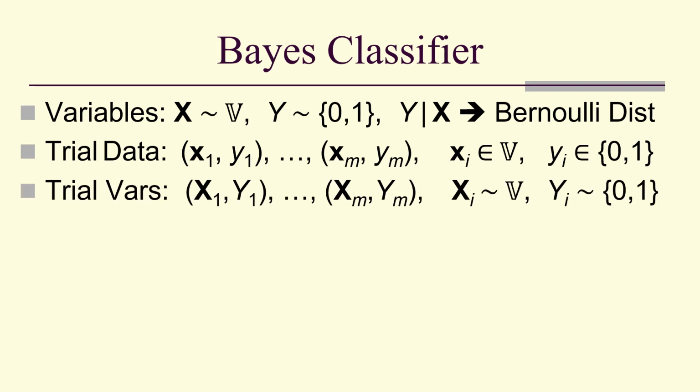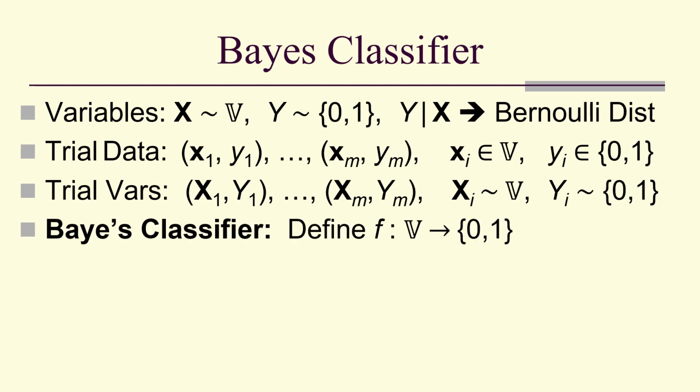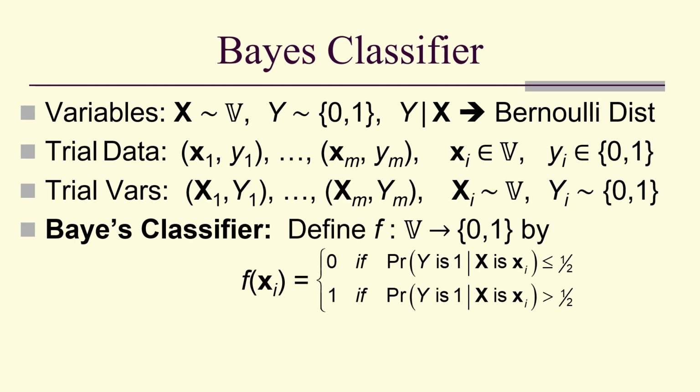The Bayes classifier is a function from the vector space to the two-element set {0, 1}, given by this definition: 0 if the probability that y is 1, given that x is x_i, is less than or equal to a half, and 1 if that probability is greater than a half. Notice this is one trial.